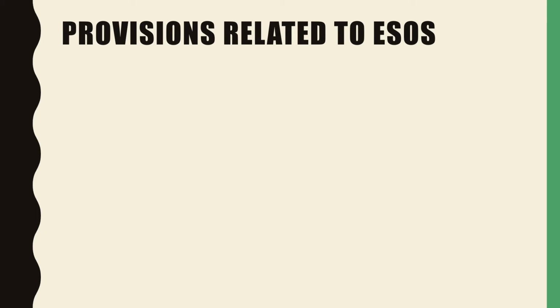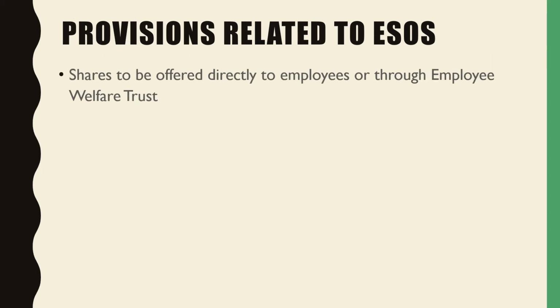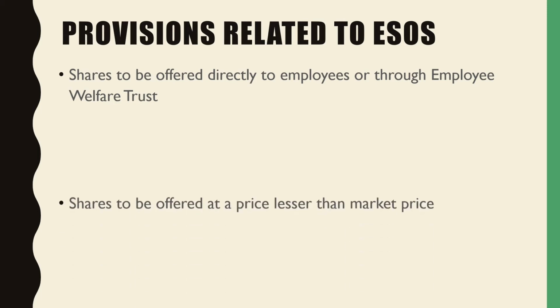Now let us study the provisions of the Companies Act related to ESOS. The shares are offered directly to employees. That is, the board of directors may offer the shares directly to the employees of the company, or it can be done through the Employee Welfare Trust. So this trust offers the shares to the employees.